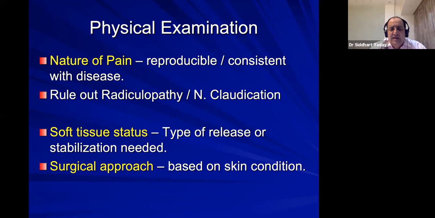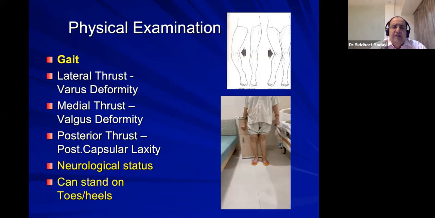And based on the skin condition, we sometimes modify our skin incision. Gait is very important because unless the patient is walking, it's very difficult to appreciate, especially the recurvatum. A patient who has recurvatum, you can only appreciate when they walk. And then we have to plan for any recurvatum knee. I'll tell you in the next few slides specifically for that.